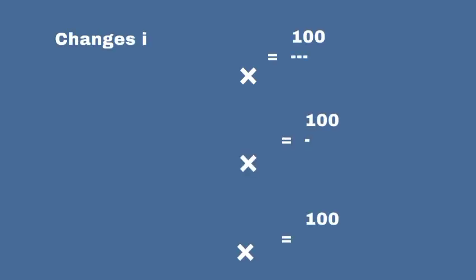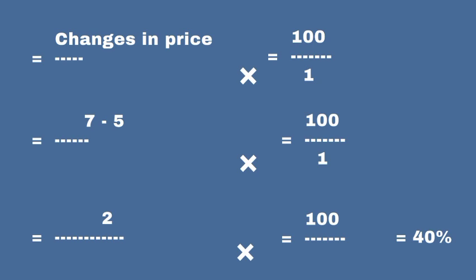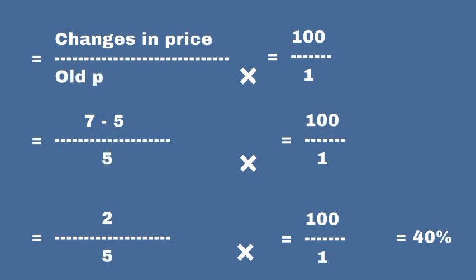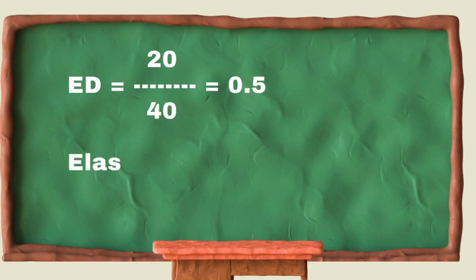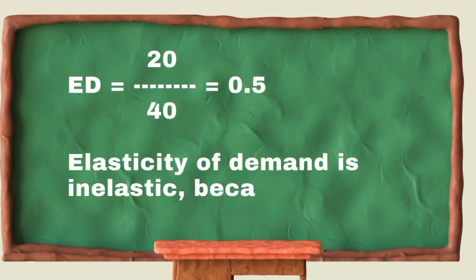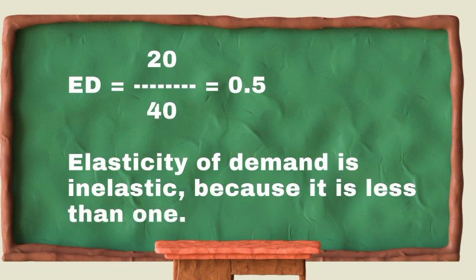Do we understand? Now to get your percentage change in price, it is the change in price over the old price times 100 over 1. All you need to do is look for the change in price, which is 7 minus 5 over the old price 5 times 100 over 1. You get 40%. All right. Now it will be 20 over 40, you get 0.5. Elasticity of demand is inelastic because it is less than 1.